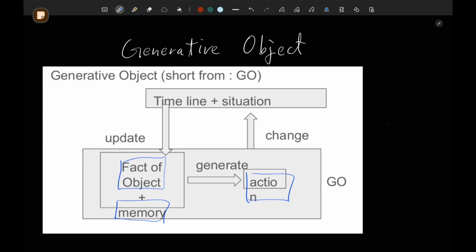The action will also be given a time for how long the action lasts, and this will be changed into the timeline and the situation of the global. In this way, it will check whether this action can be done, update the fact of the object and the memory of the object, and loop until the end is reached.